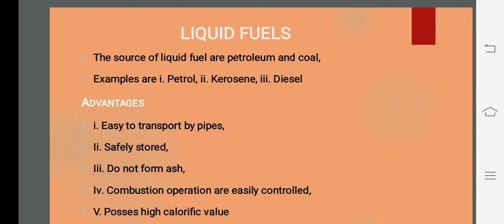We do a process called refining, and during this refining the first product we get is petrol, then we get diesel, followed by kerosene, and finally tar, which we put on the road. Is it okay? And now the examples of liquid fuel are petrol, diesel, kerosene, etc. Okay, and now we'll go with the advantages.